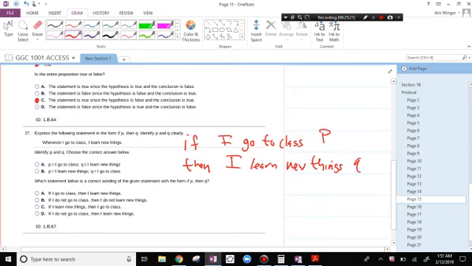P, Q. Which statement below is the correct wording of the given statement, if P, then Q? If I go to class, then I learn new things.